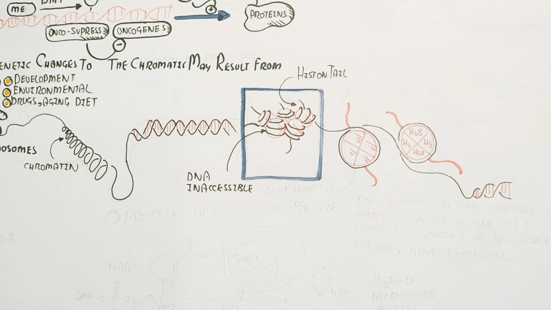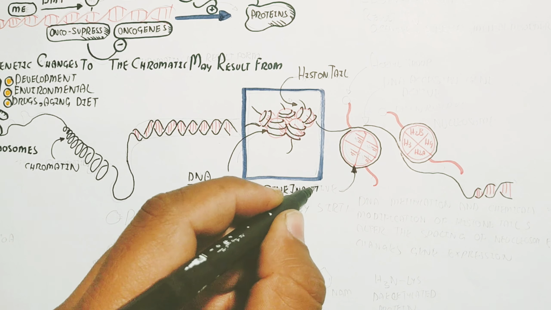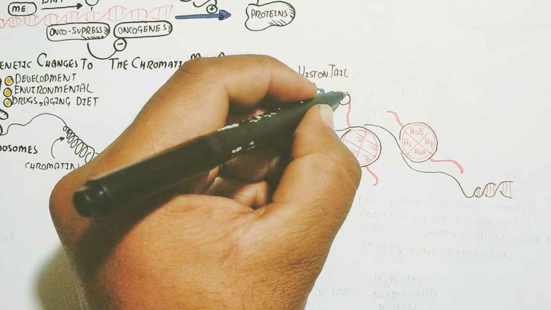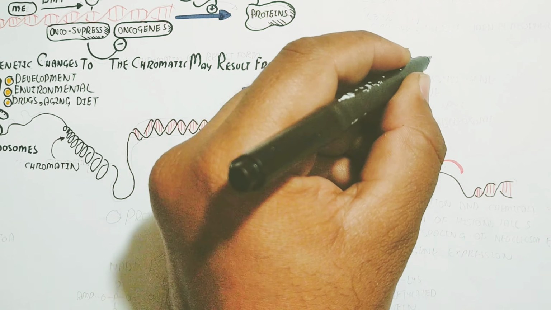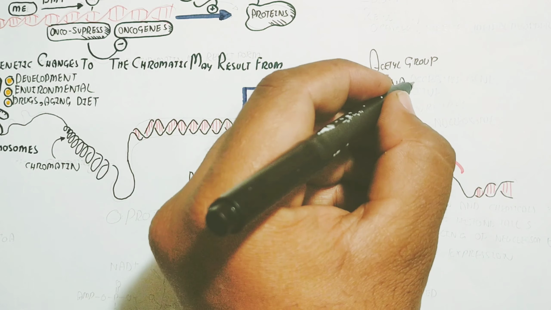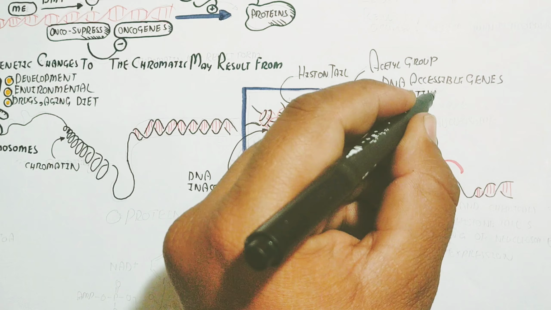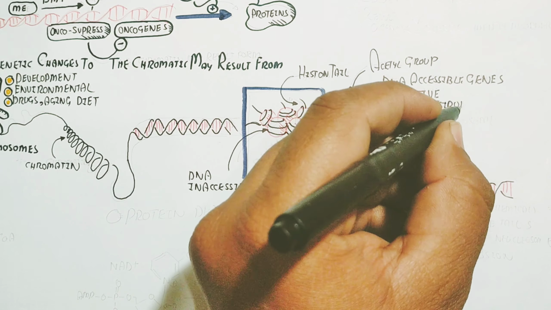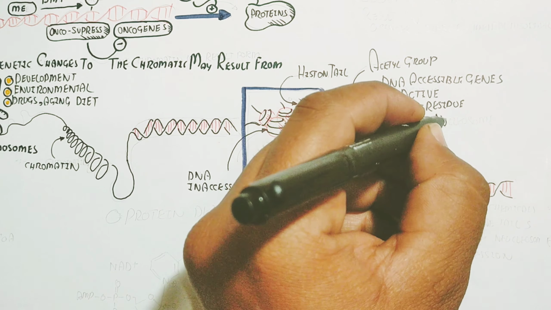These four types of histone protein, H2B, H4, H2A and H3, are collectively called a nucleosome. This nucleosome contains histone tails, and these tails have active lysine residues. So if acetylation occurs, the DNA becomes accessible and the gene is activated, and in this way the DNA is able to be transcribed and translated to produce certain types of protein.